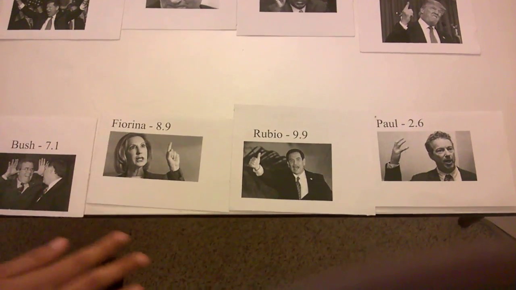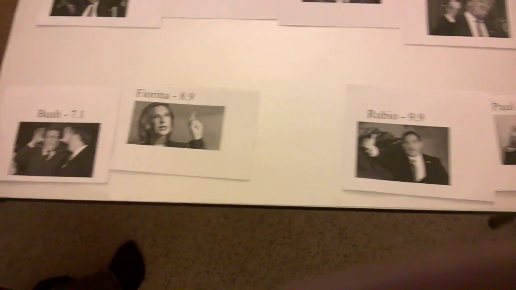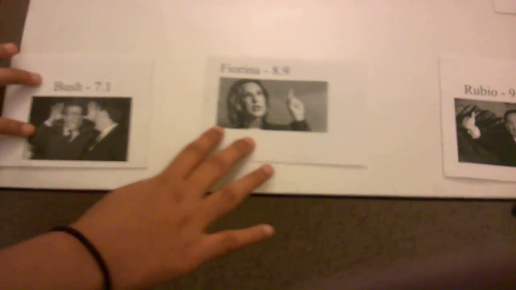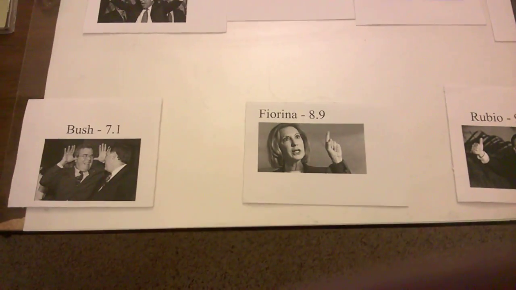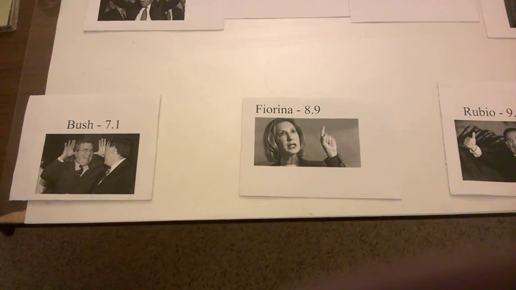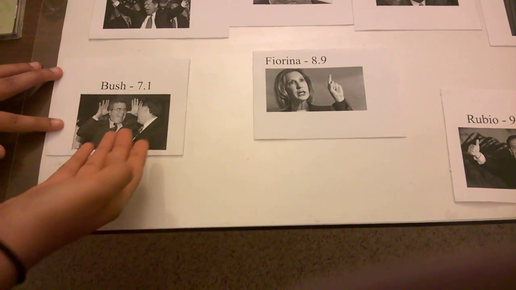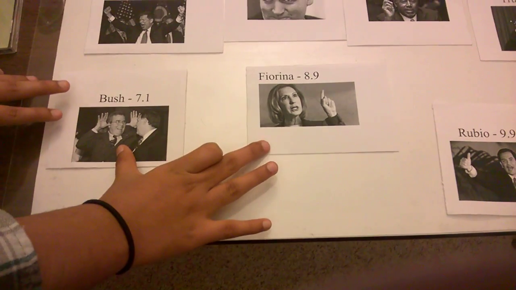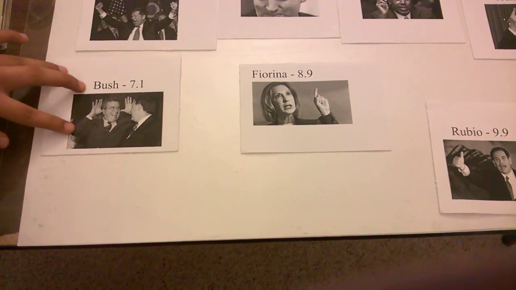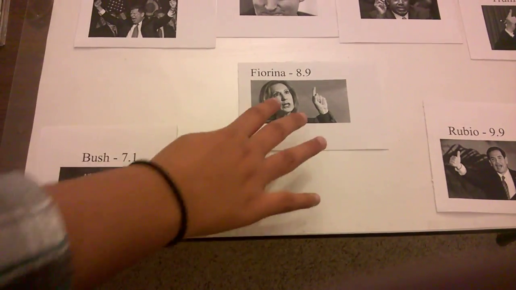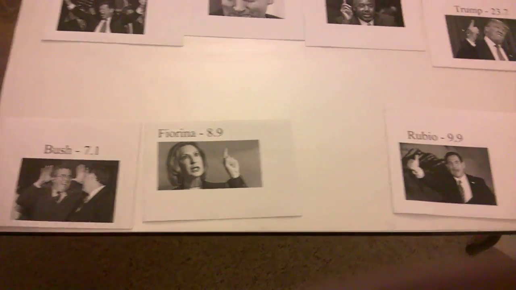So we split that into 2 subarrays. And we look at our first subarray and we split that into 2 subarrays as well. So that's just subarrays of 1, Bush with 7.1 and Fiorina with 8.9. So we know that they're sorted, and we look at 7.1 and 8.9. We know that 7.1 is less, so we put Bush in our new subarray first, and then later we put Fiorina after him.